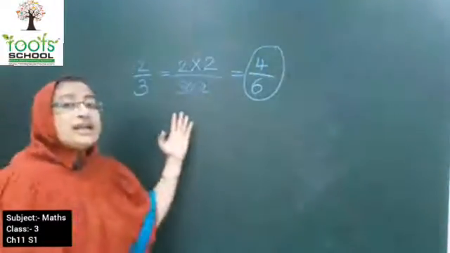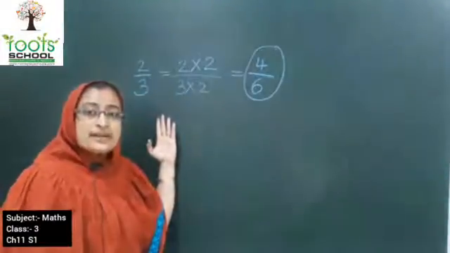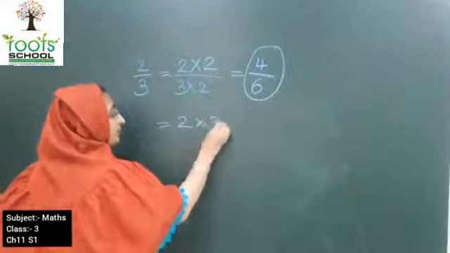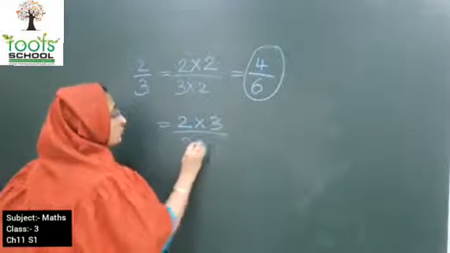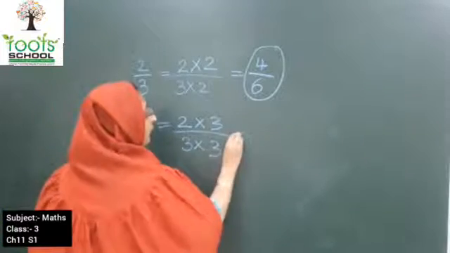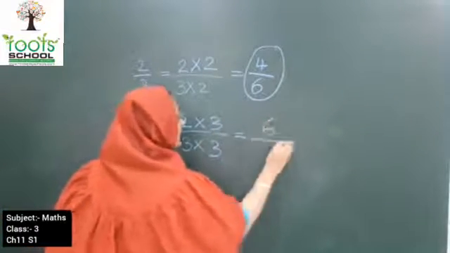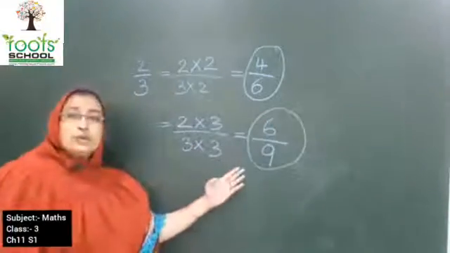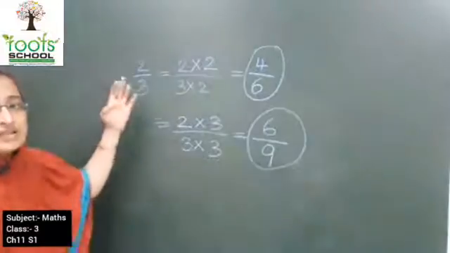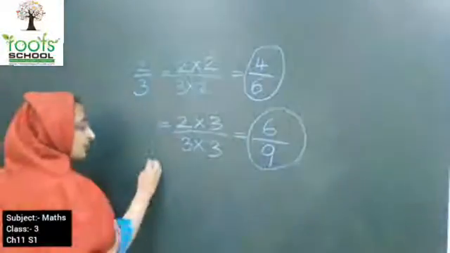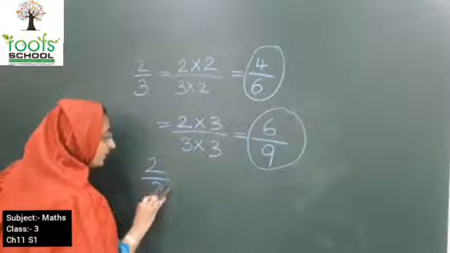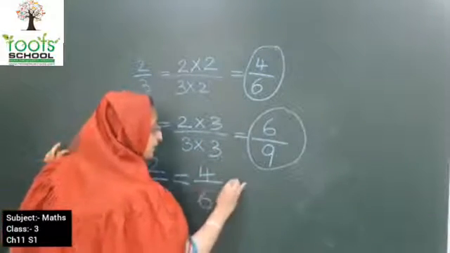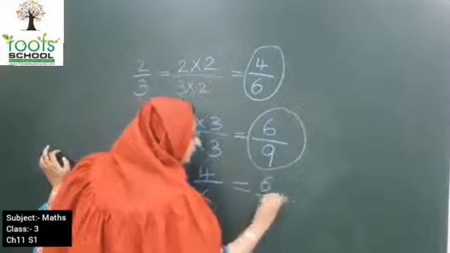Now come on, let's multiply it by 3. One more equivalent fraction. So what is the equivalent fraction for this? 2 upon 3 is equal to 4 upon 6 is equal to 6 upon 9.